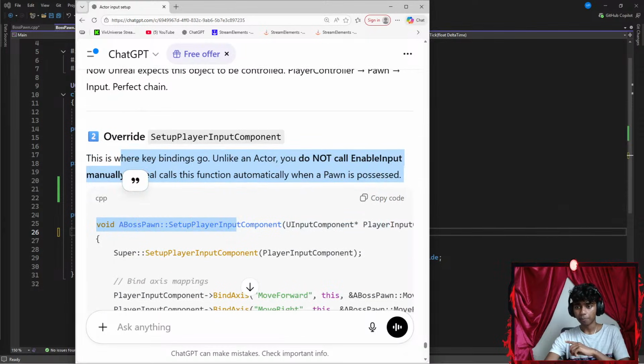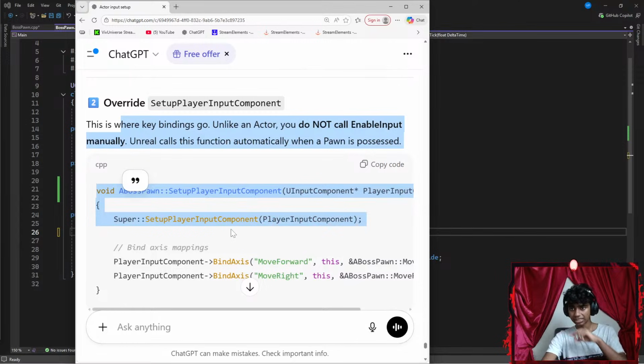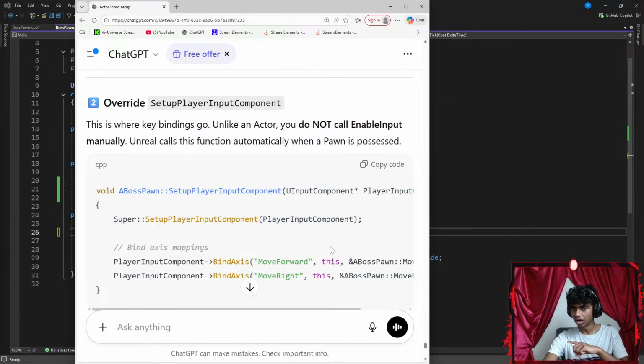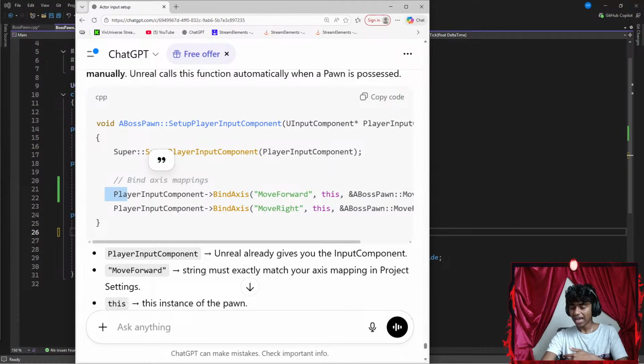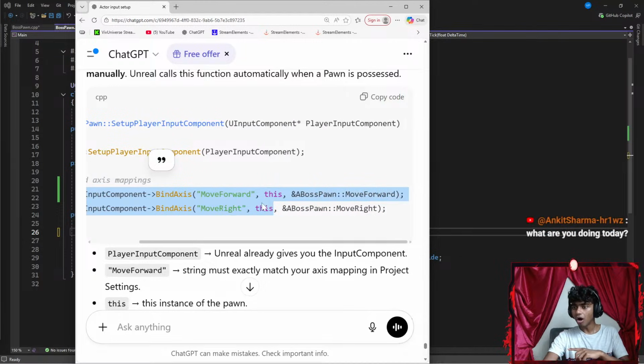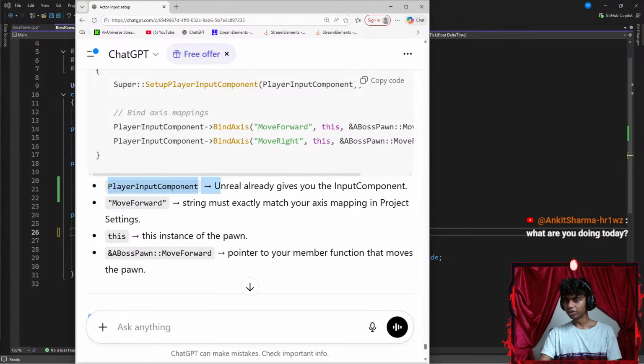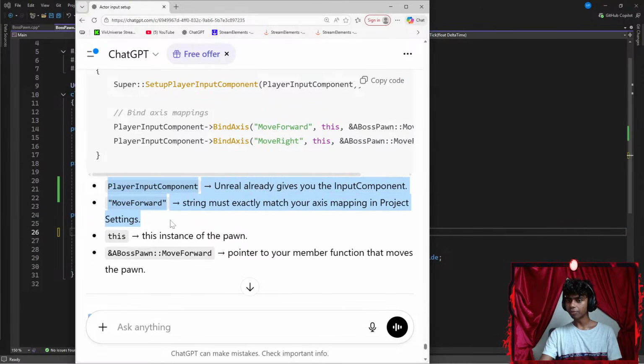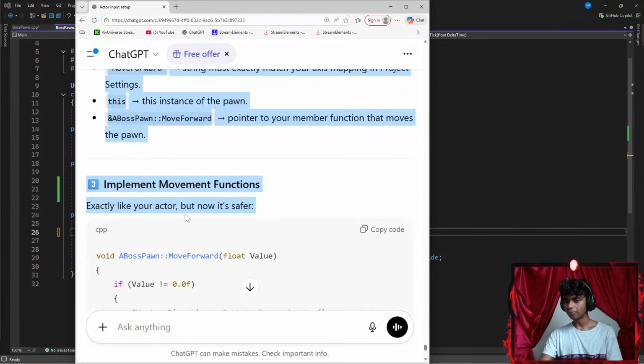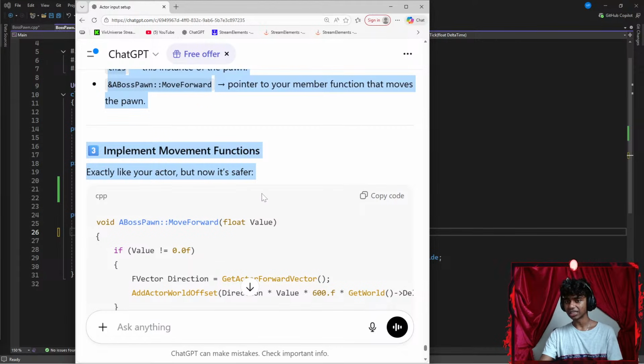Void a pawn setup. Okay, excuse me guys. So I have this template here. Bind axis, player input component, bind axis, move forward, this, a pawn, move forward. Oh, I see. Just that much. Unreal already gives you the input component. Okay, I see. This instance for the pawn and then a pointer. Implement movement functions exactly like earlier.